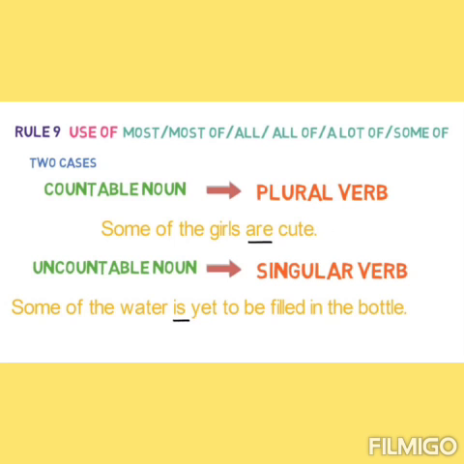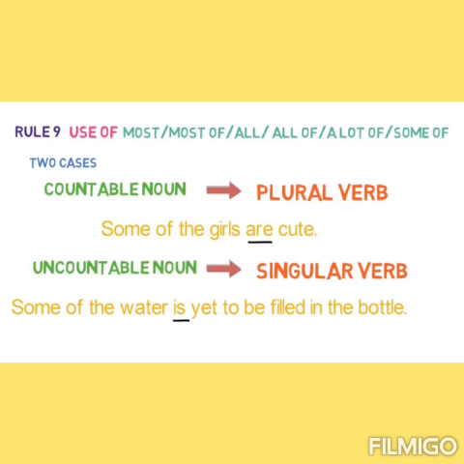Another rule, sentences where we are using most of, all of, a lot of, some of, there, if the noun is countable, then the verb must be plural. And if the noun is uncountable, then the verb must be in singular form. For example, some of the girls, we can count them.